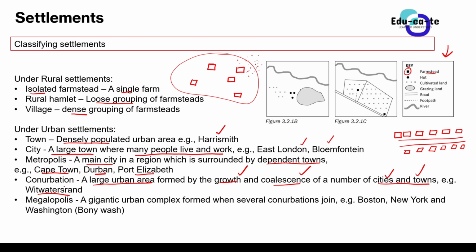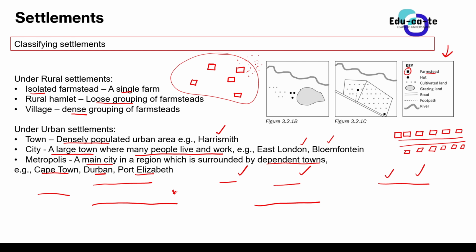The megalopolis is a gigantic urban complex. Please note this word, gigantic urban complex. Always use this word to describe a megalopolis. It's a gigantic urban complex. It is formed when several conurbations join, such as Boston, New York, Washington. So all of those megalopolises, they don't exist in South Africa, basically. So you kind of have to imagine them. Okay, or at least go overseas to see that. So basically, the megalopolis is the biggest one.